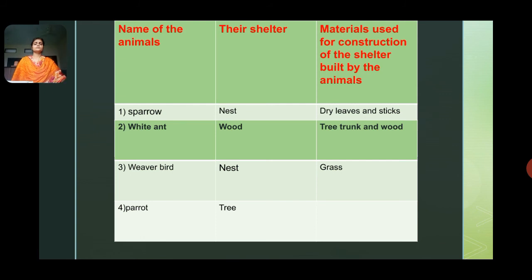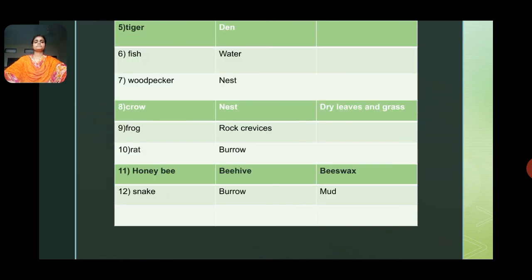Students, do you think that the tree is constructed? No. Yes, the tree is grown. There the parrot will be living. Fifth one, tiger. Where will the tiger live? The tiger lives in a den.